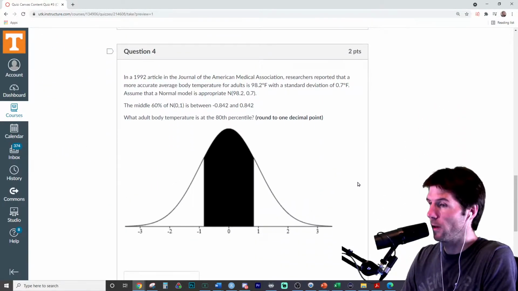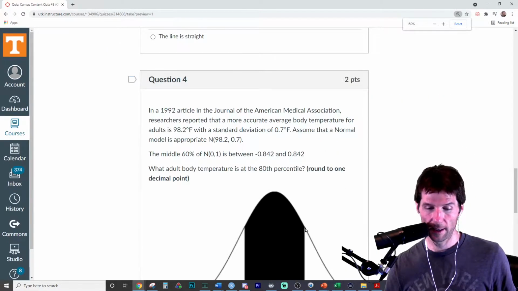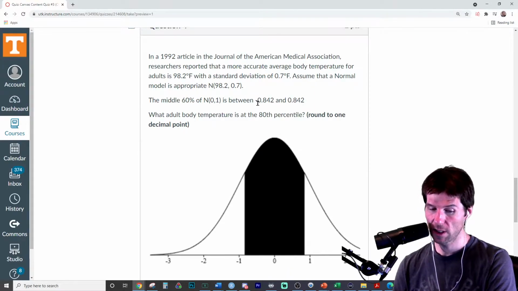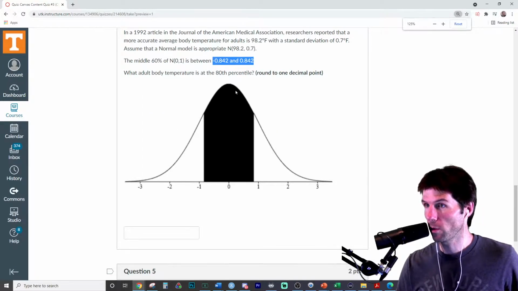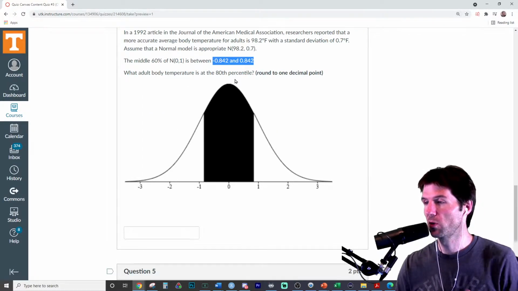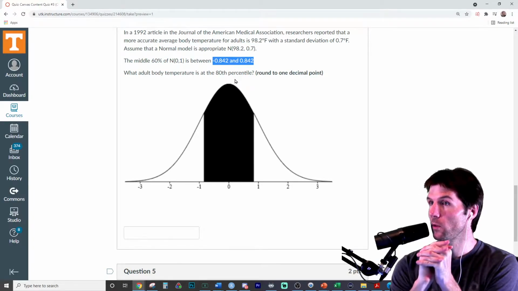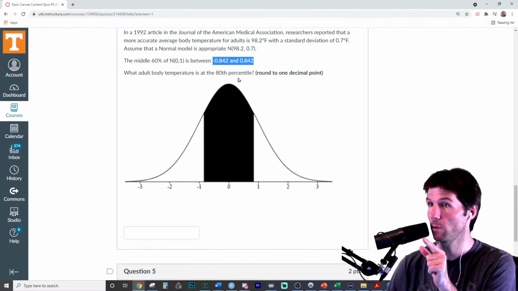This one right here is really good too, though. This one's a tougher one. So right here we have another similar question. And now we see the middle 60%. And now what are these? Notice the curve and the way the curve looks, and it's telling you these values. What are those values? I'm pausing here because I want you to figure out what these values are.